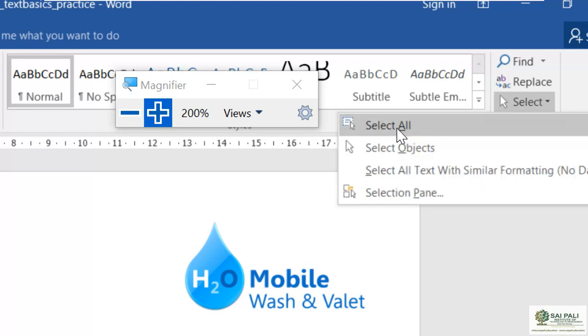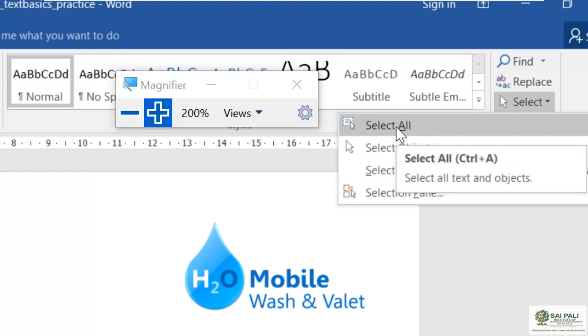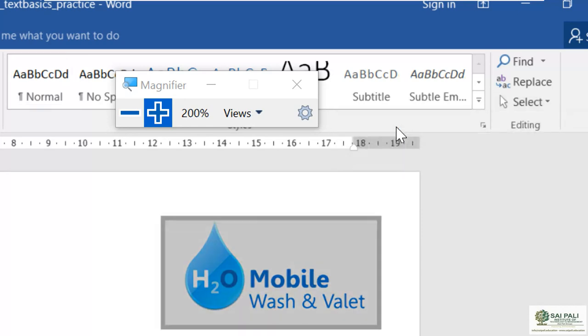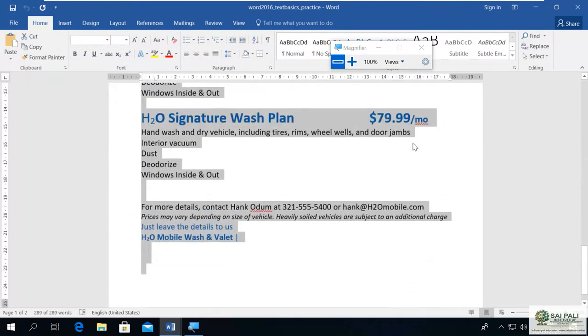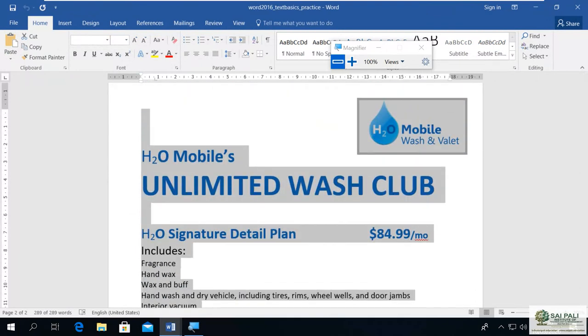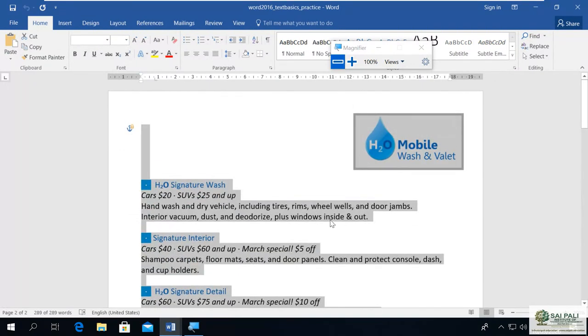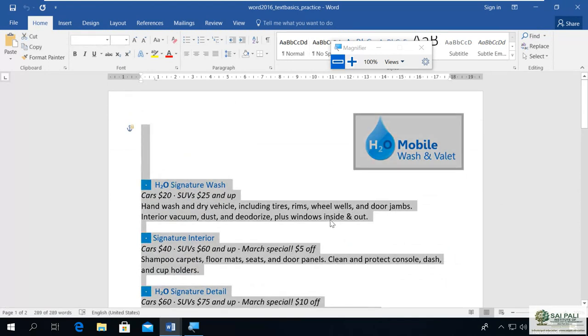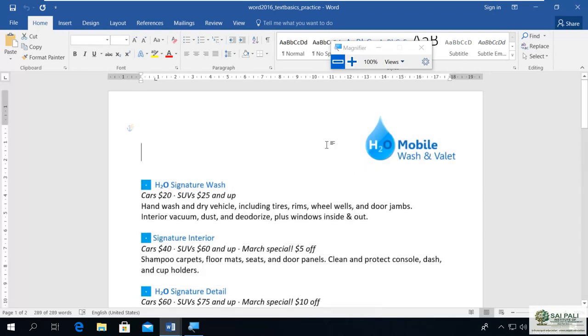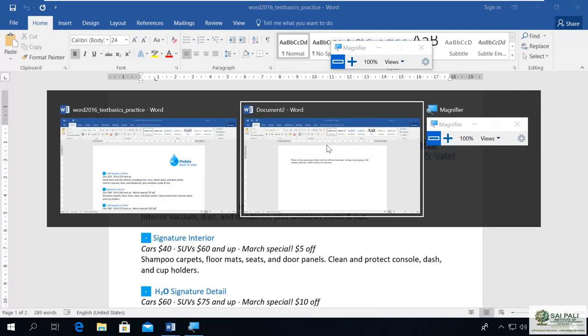And also I can use the shortcut key. As you can see, when I hover the mouse there, it shows me Control A. So either way, it will select the whole text, the whole document. You can see it selected the whole text of your document. Or I can press Ctrl+A. It also does the same thing. So after selecting, then you can do what you want to do with your document.